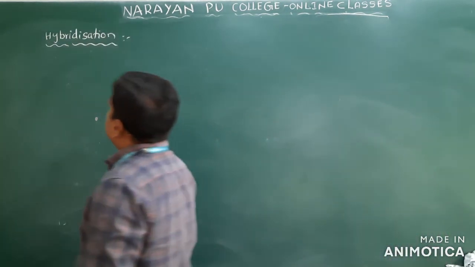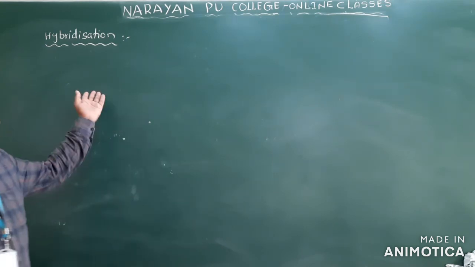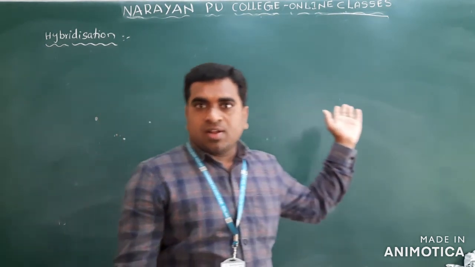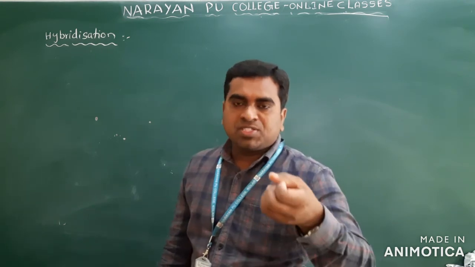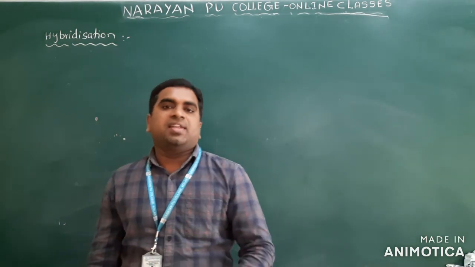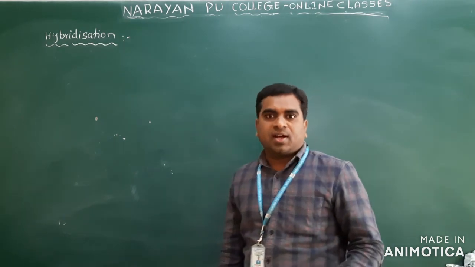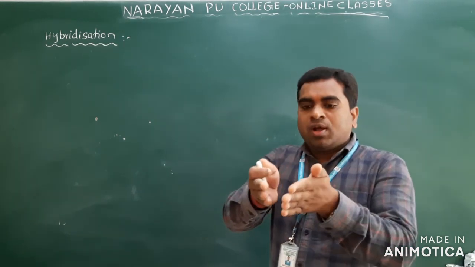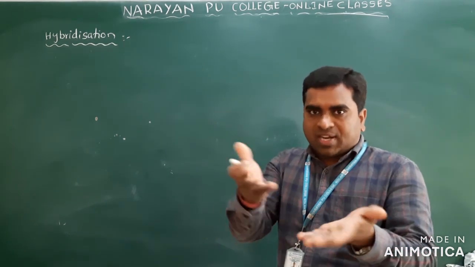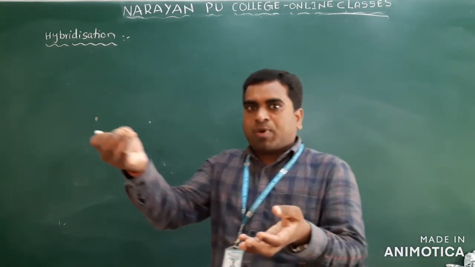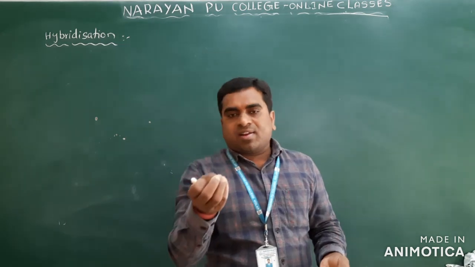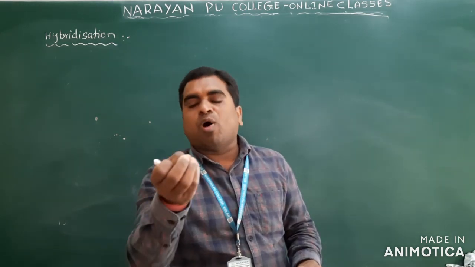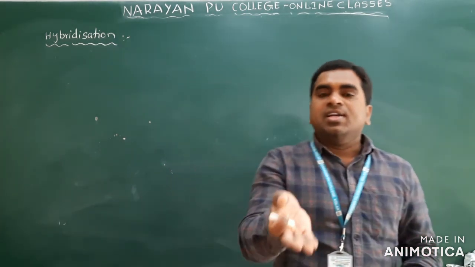Next concept is hybridization. Why has hybridization been introduced? Because the orbital overlap concept, that is simple atomic orbital overlap, fails to explain the characteristic geometrical shapes of polyatomic molecules like CH4.